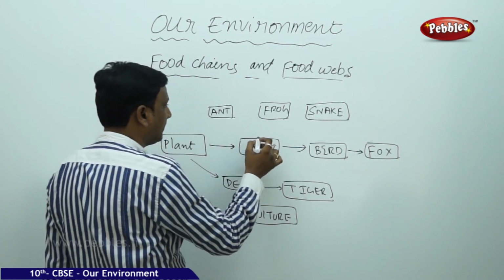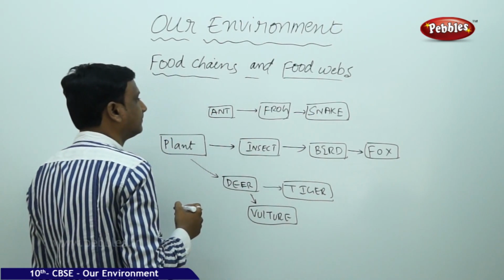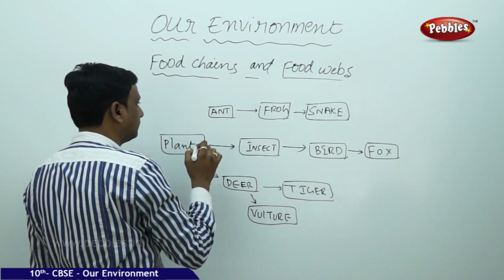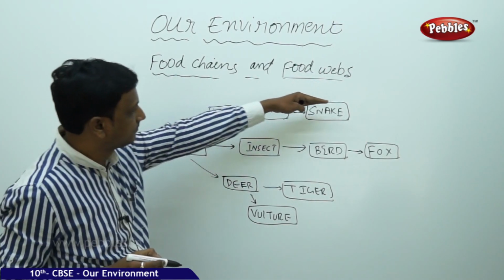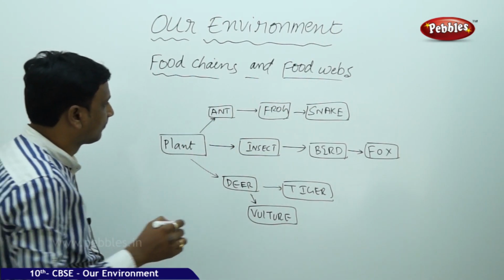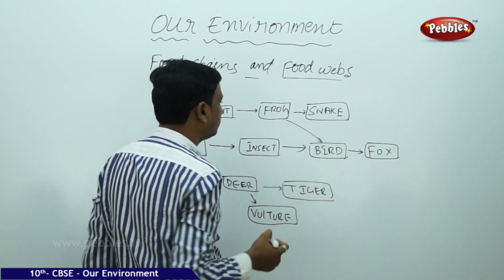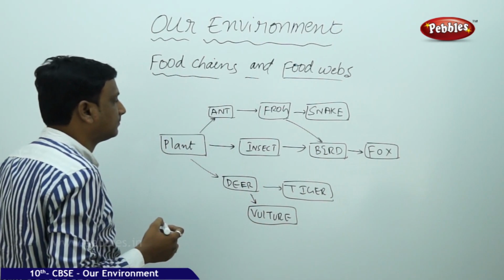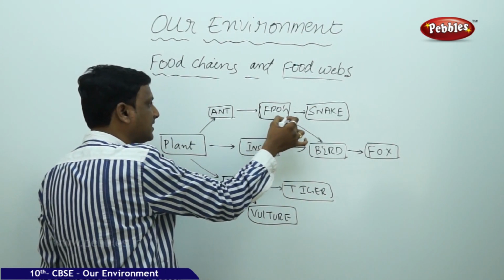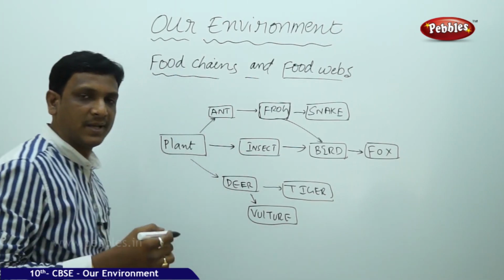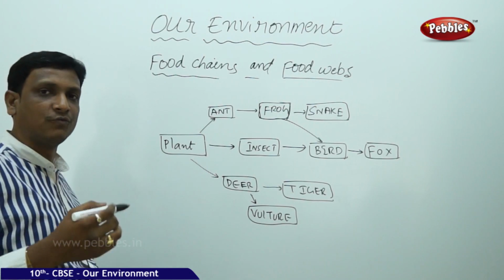And in the same way, here you can see ant eaten by frog or eaten by snake. This is a chain. Ant may eat plant. So here one more chain. Now, the frog may be eaten by bird. So frog is eaten by snake as well as by bird. So one animal or one organism of a food chain may be a part of another food chain also. So one organism can be a part of more than one food chain.